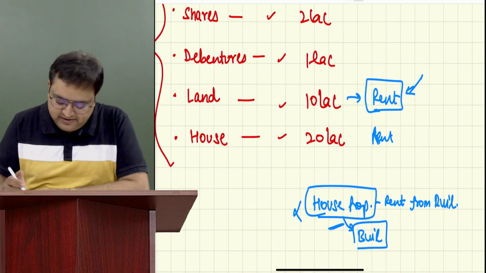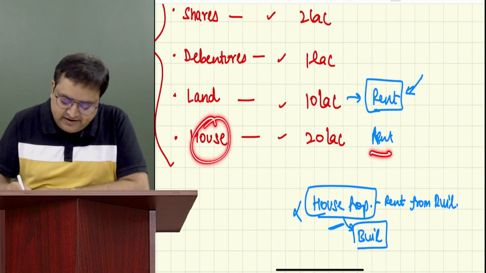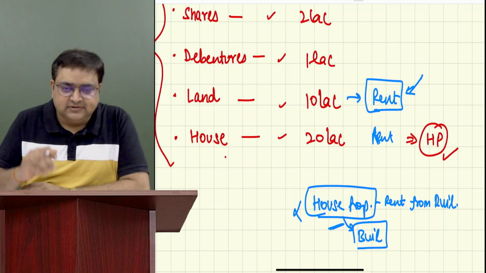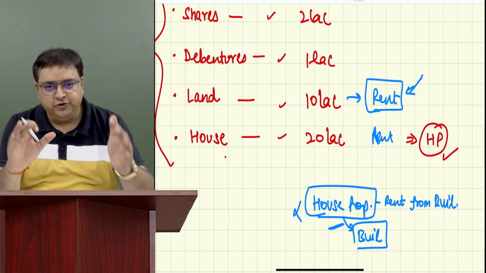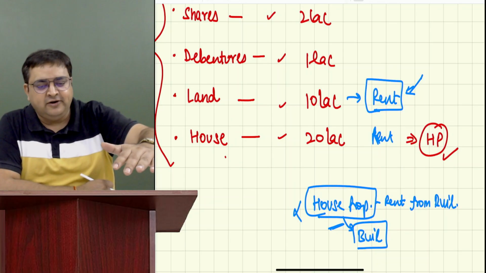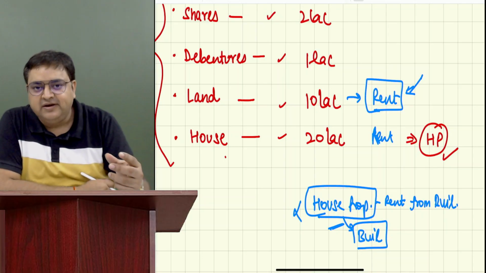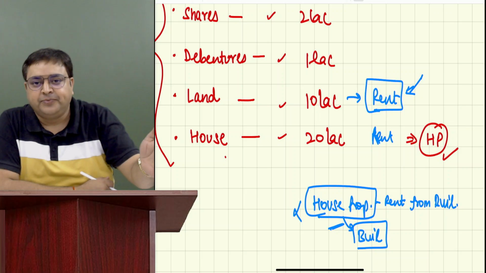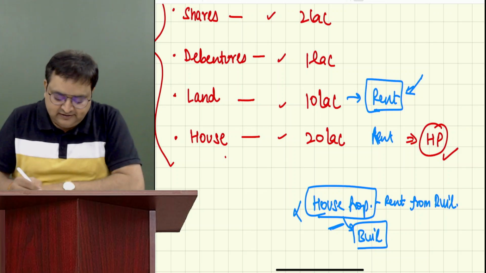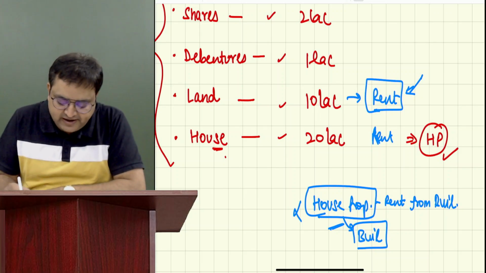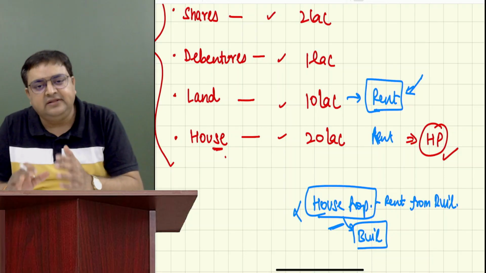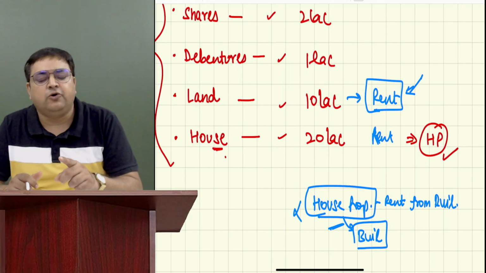If we give a house on rent, is this house property? Yes, because a house has walls, a roof, rooms. That is a building. Whenever you give your house or even a shop on rent, it can be a residential or commercial building. It is all house property income.